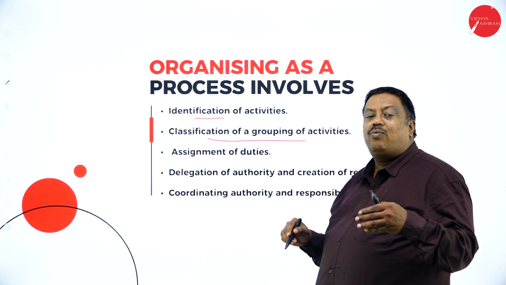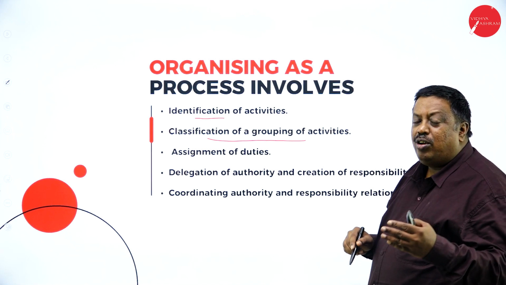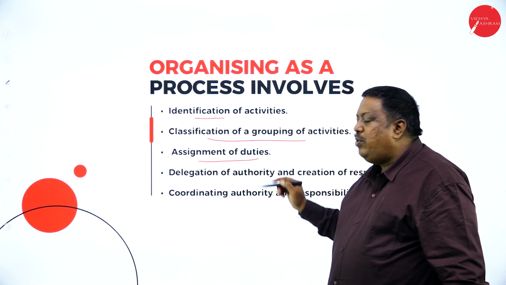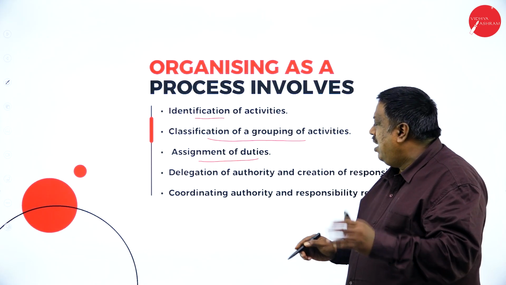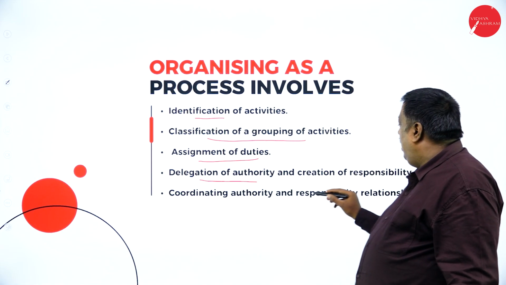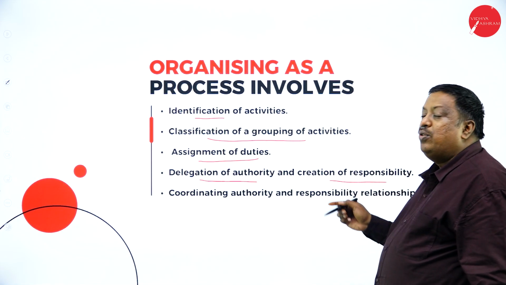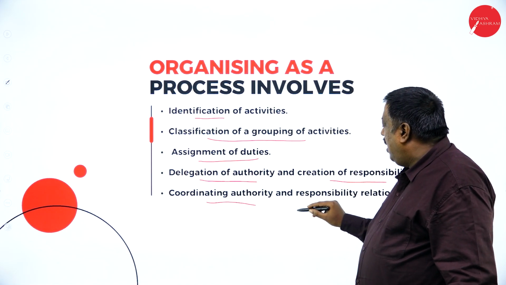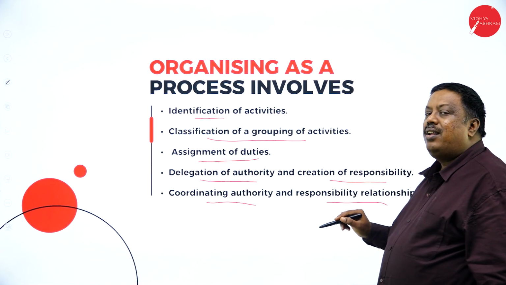After identifying what has to be done, divide it. After dividing, assign the duties as per the division made, giving them authority and responsibility to work in the organization and in the department. Coordinating authority and responsibility relationship.